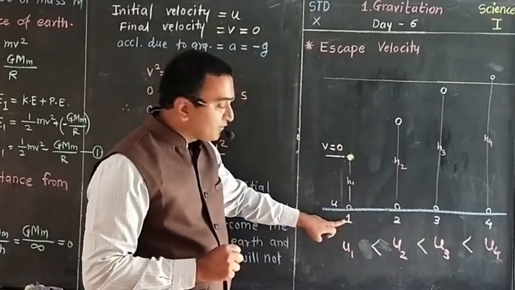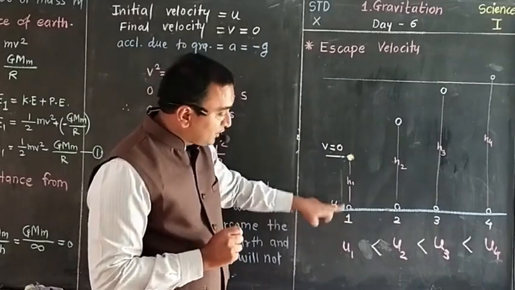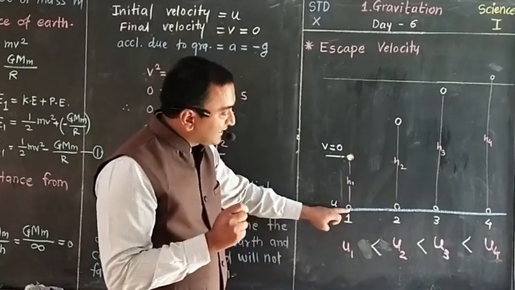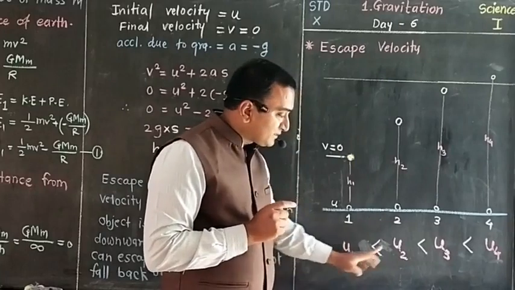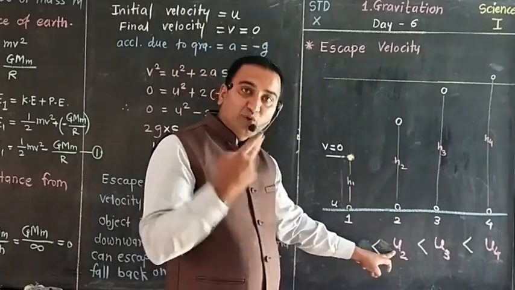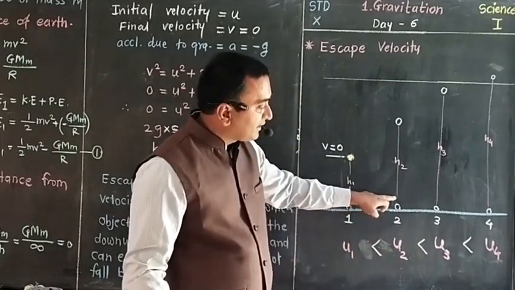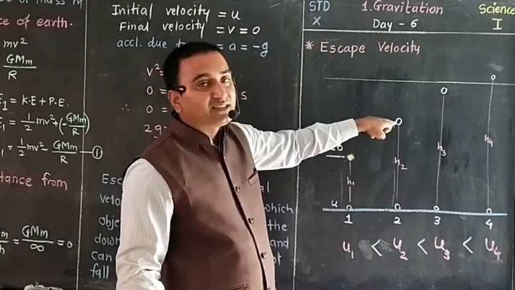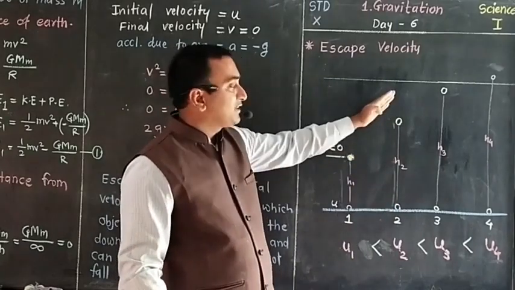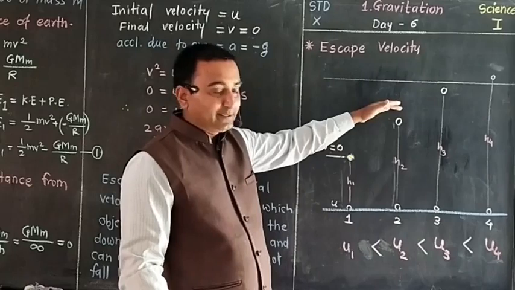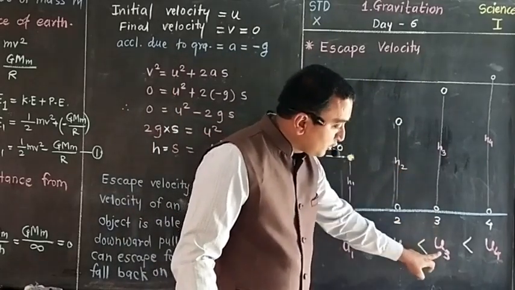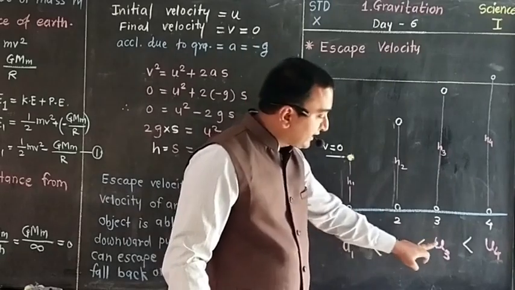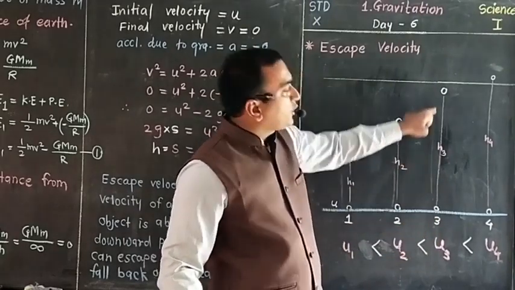So in the first instance, u1 was little, so little height gained by that object. Then u1 is less but u2 is more. As more initial velocity, definitely the object will carry the longer distance and the height achieved is a little higher. Then third one, see, u3 is greater than u2, so greater the initial velocity, again greater the distance